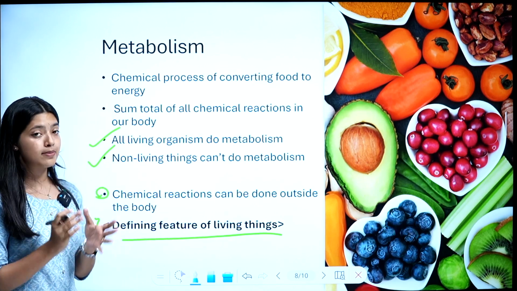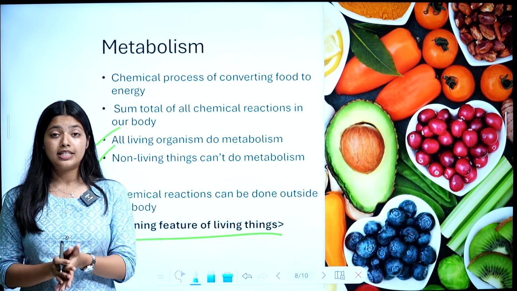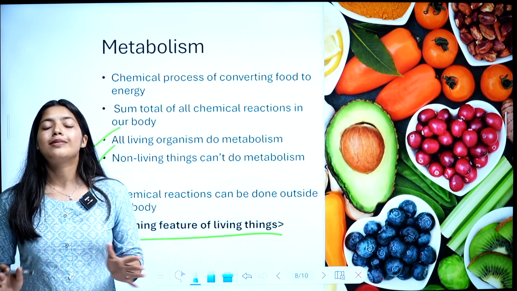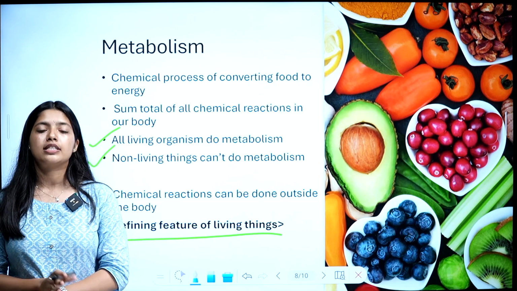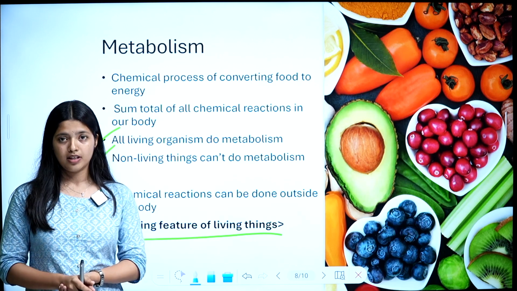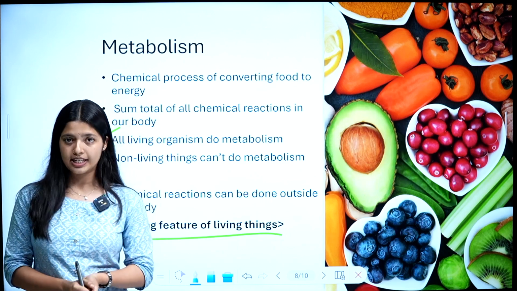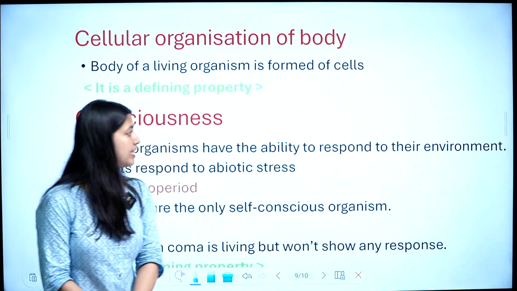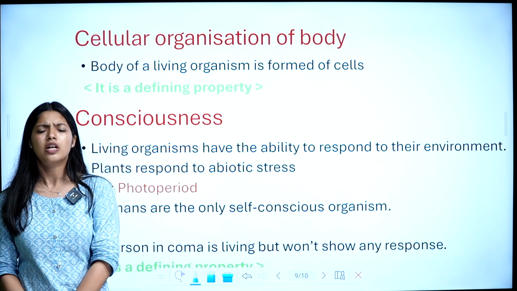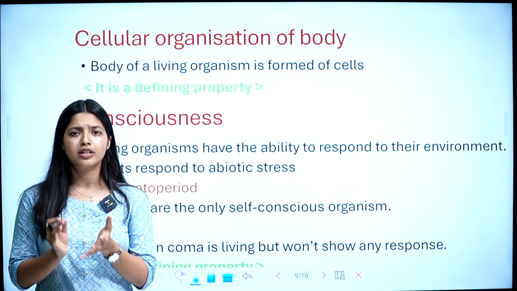Once again, what is metabolism? It is a chemical process of converting food into energy, or the sum total of all chemical reactions that take place in our body. Every living organism can do metabolism and no non-living thing can. So metabolism is a defining feature of living. Is that clear? So, which is the next feature? It is the cellular organization of the body. Our body is made up of cells. Cells are the building blocks of our body.